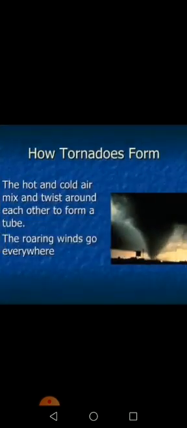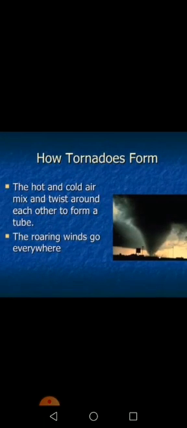Now tornadoes. A tornado is a violently rotating column of air extending from the base of a thunderstorm down to the ground. How tornadoes form: the hot and cold air mix and twist around each other to form a tube. The roaring winds go everywhere.